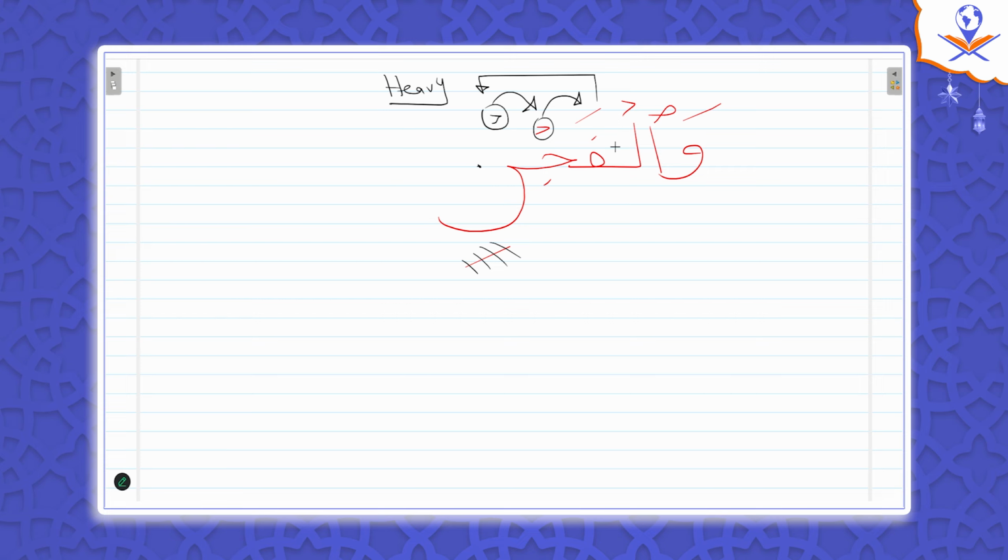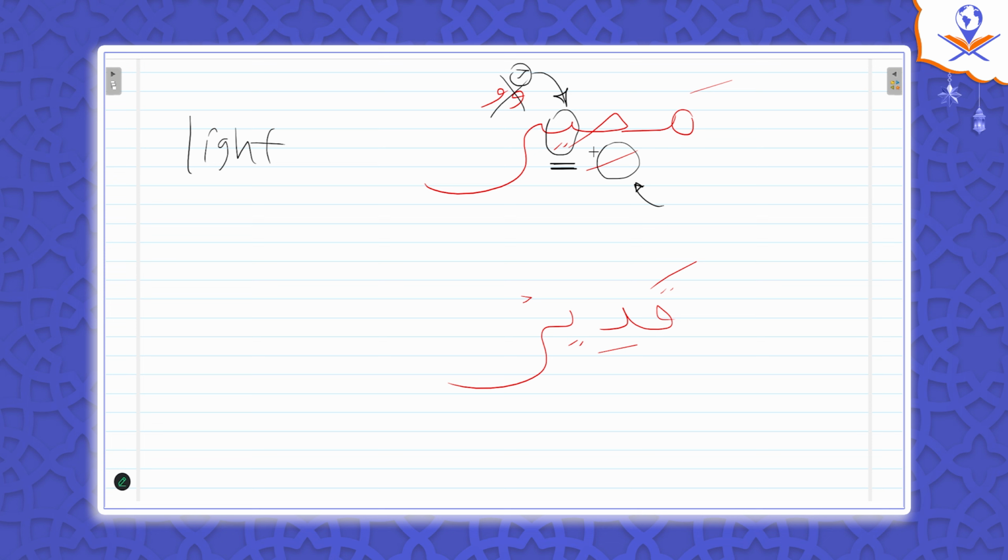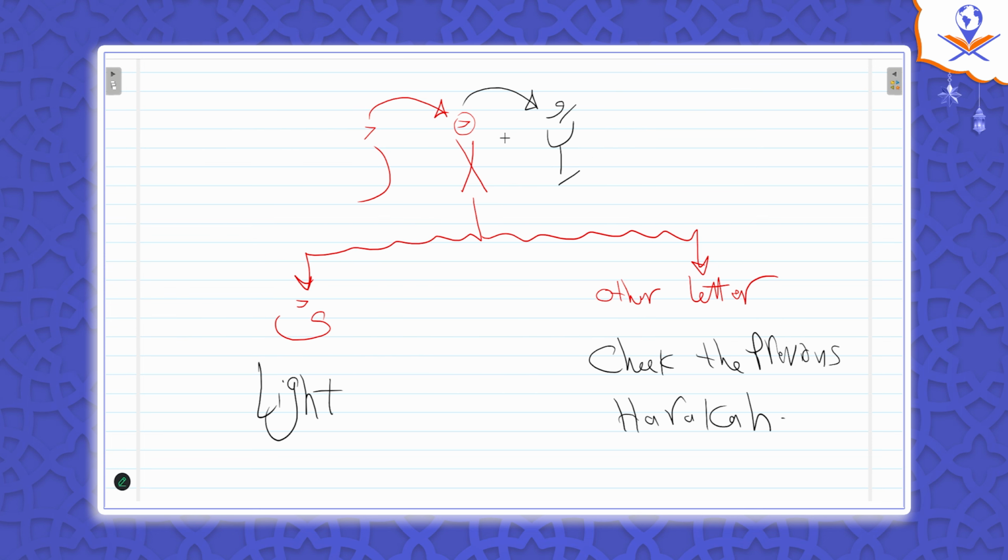Why did we have to go back to the fatha of the fa? Because jim is not ya. We had to check this one first. This one has a sukoon, but it's not ya. And we agreed if it's not ya, then check back to the previous letter. Remember? We test if it's ya with a sukoon. If it's ya, then it's light. If it's not ya, any other letter, check back and get the previous haraka. I don't care about the letter, I care about the haraka of that letter.